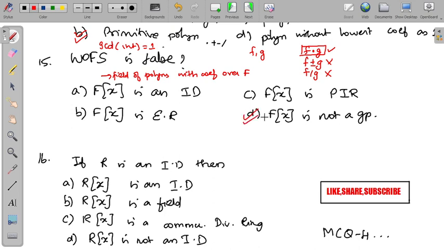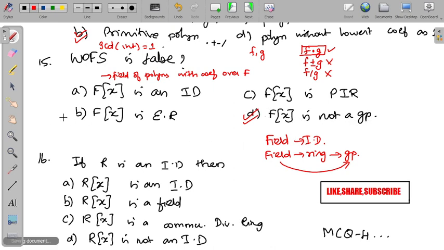So this is false, because we have already seen that a field is an integral domain. Again, every field is a ring and every ring is a group. So definitely we can say that a field is a group. So here it says it is not a group, so that is the wrong option.